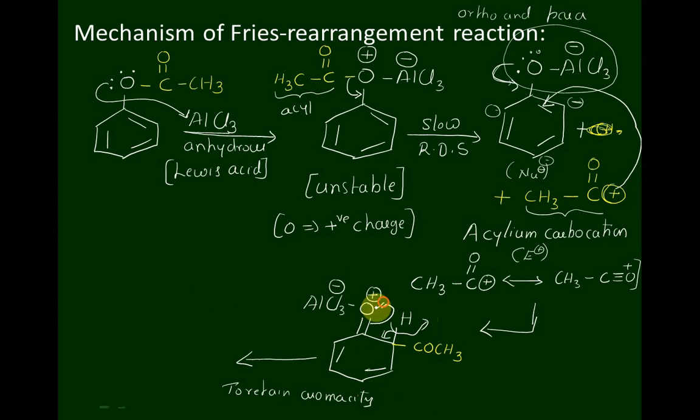And we get a molecule like this. So the benzene ring retains its aromatic nature. O AlCl3 minus, C double bond O CH3.